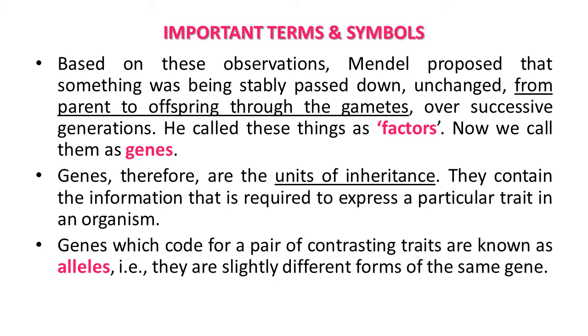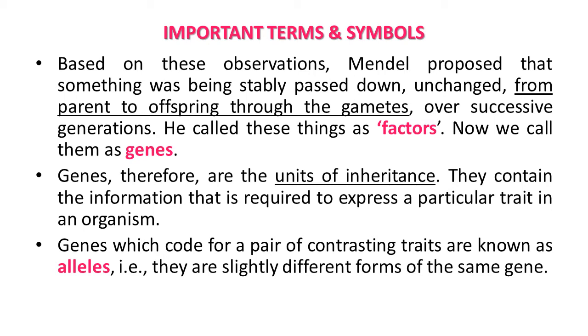Now, some important terms and symbols regarding this. Based on these observations, Mendel proposed that something was being stably passed on unchanged from parent to offspring through the gametes over successive generations. That is known as factors, and nowadays we call them genes. When this term was proposed by Mendel it was known as factors, but now we know this factor of Mendel as the gene.